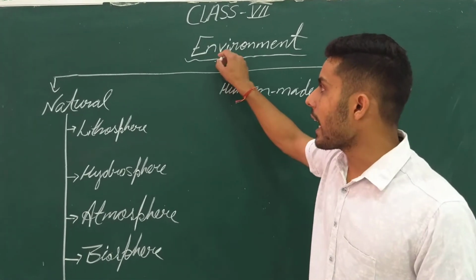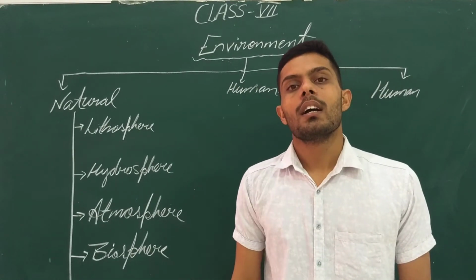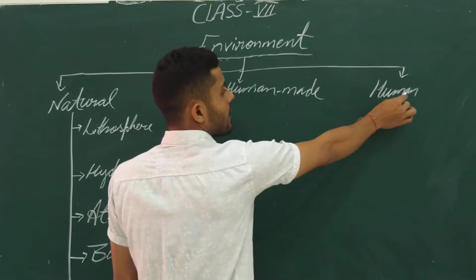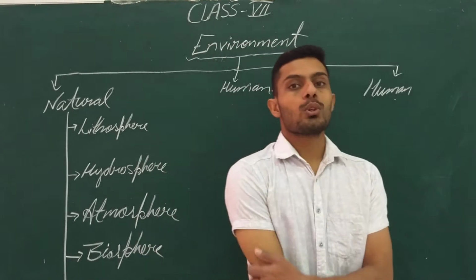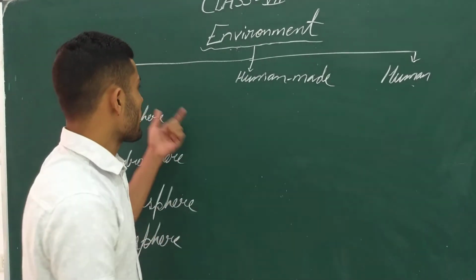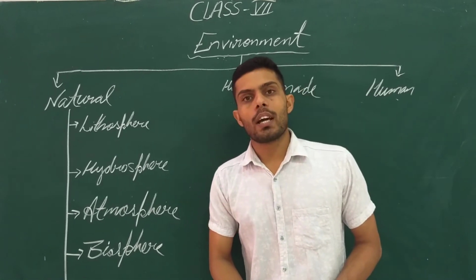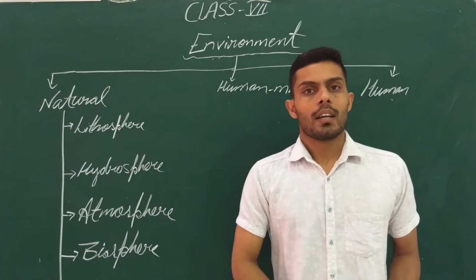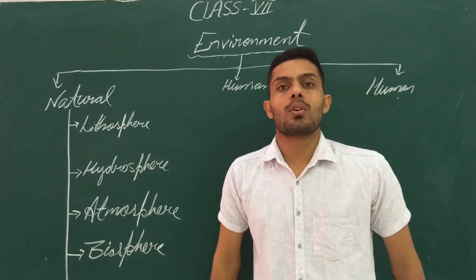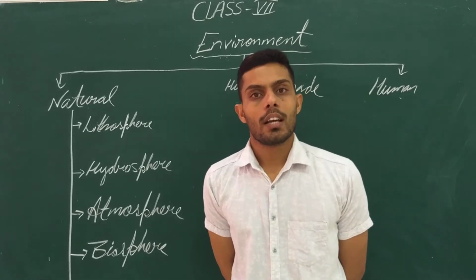Normally, environment has three major components. We can say the environment has three parts. First is the natural environment, second is the human-made environment, and third is the human environment. Humans are also making their own environments. First, let us see what the natural environment is. It is an environment which is composed of natural things. That is known as the natural environment.